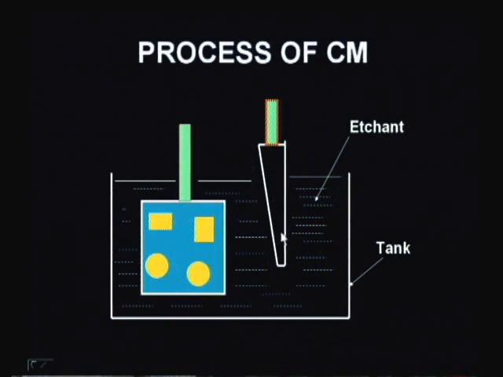Now let us see again in this figure how the tapered section will be removed. See here, this is a tapered one. Here it is more tapered. So what are we going to do? Slowly we are increasing the height, that is, slowly raising the workpiece.